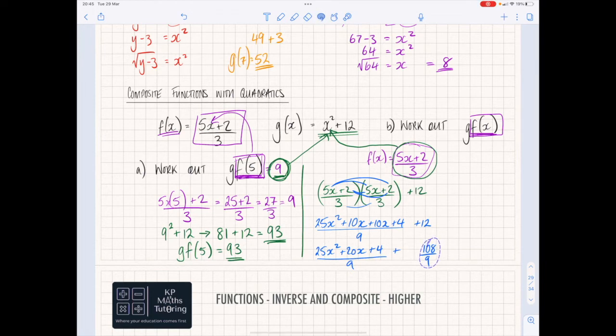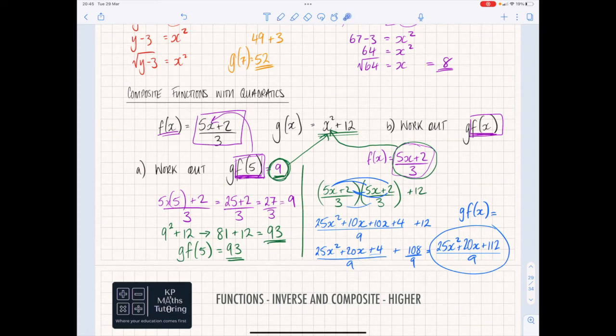From there, you're now working out what this becomes, which is 25x squared plus 20x, and then 4 plus 108 we can now do, which is plus 112 all over 9. And that would be my answer to g of f of x is equal to that there.